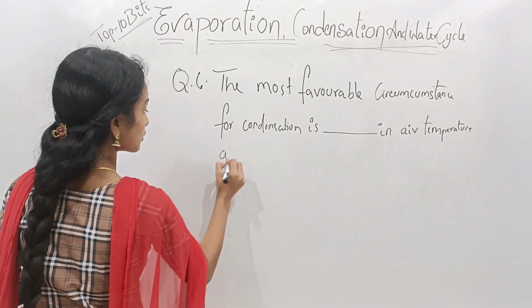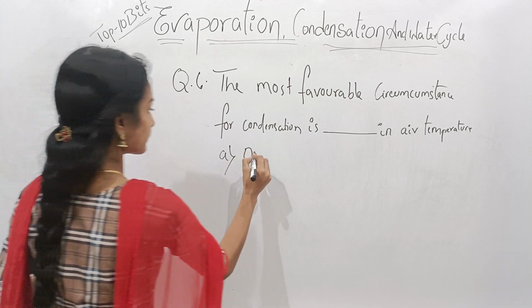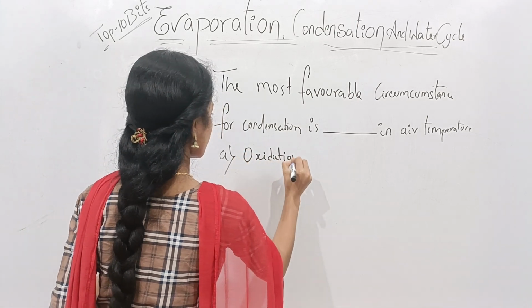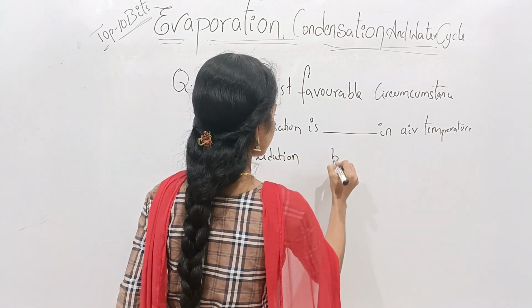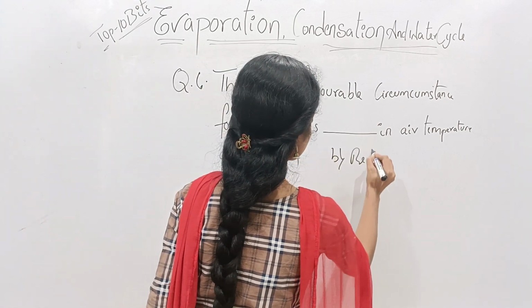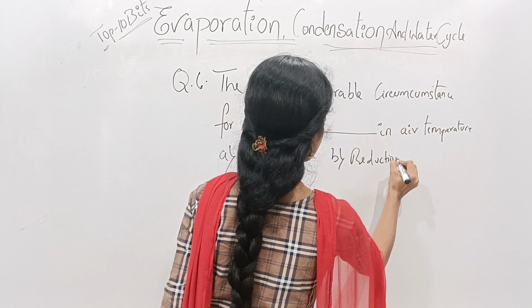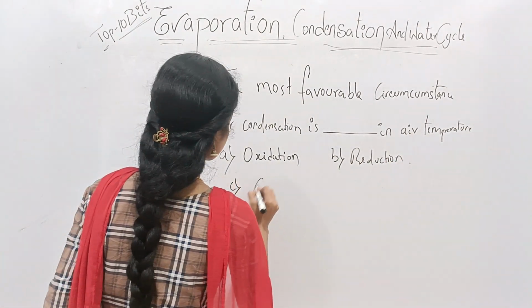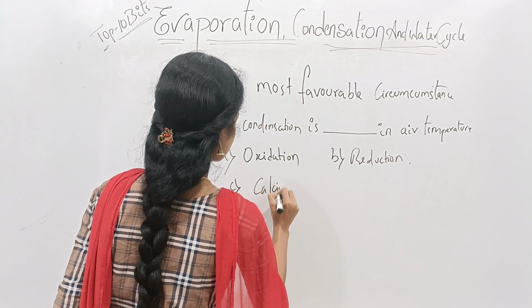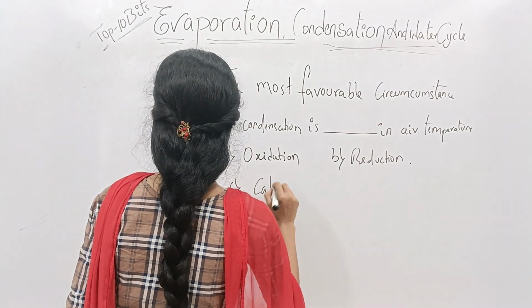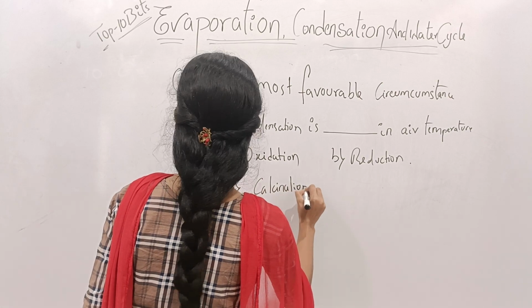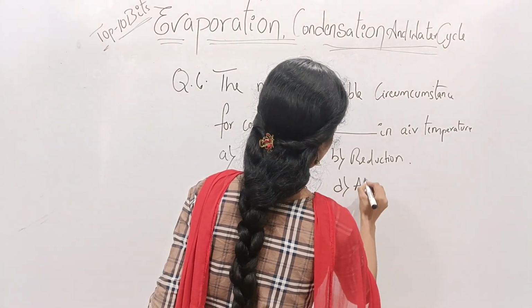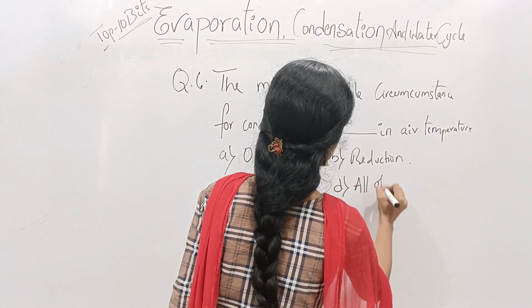Here given options are option A oxidation, option B reduction, option C calcination, and option D all of these.